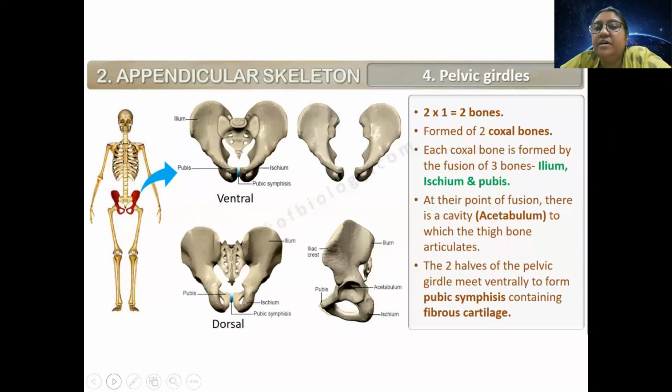Now another important girdle of our body is connecting the hind limb to the axial skeleton. So what is that? That is called pelvic girdle. That's why this region is known as pelvic region. It also has two bones, and they are generally formed from coxal bone. Coxal bone means tailbone. I will show you where the coxal bones are. See in this image, these are the coxal bones. Can you see the tail-like structures?